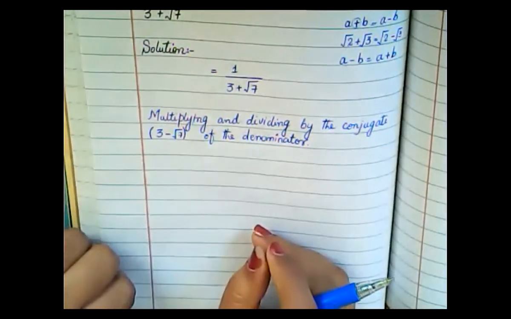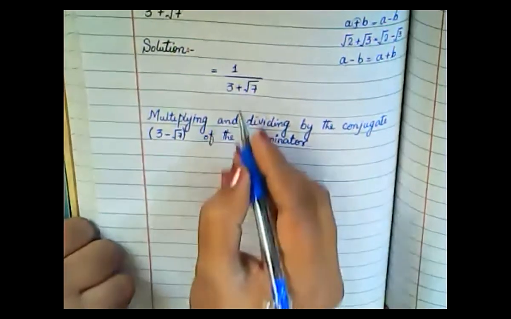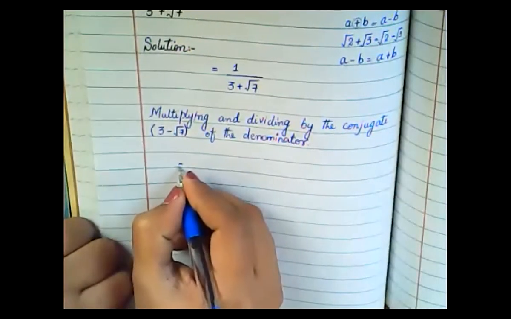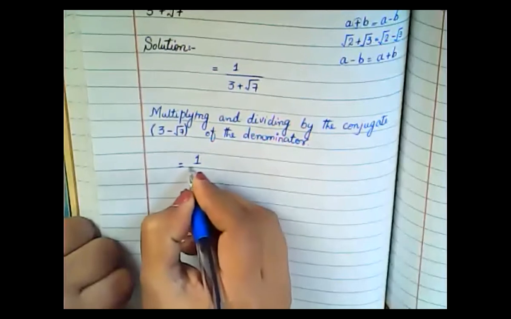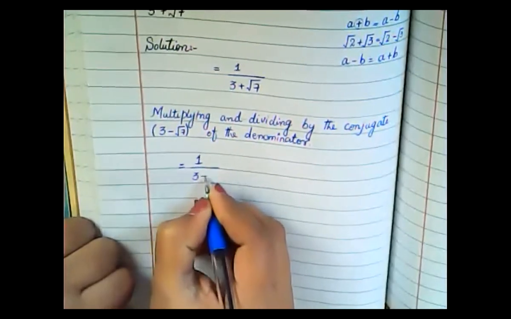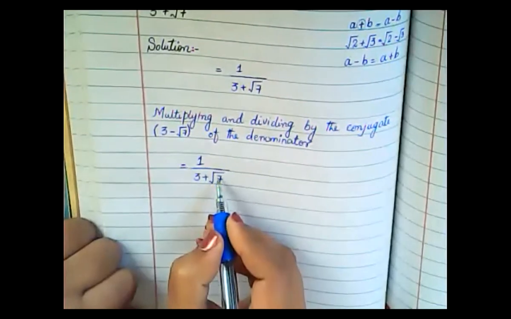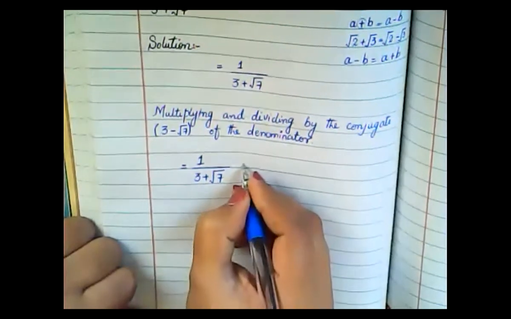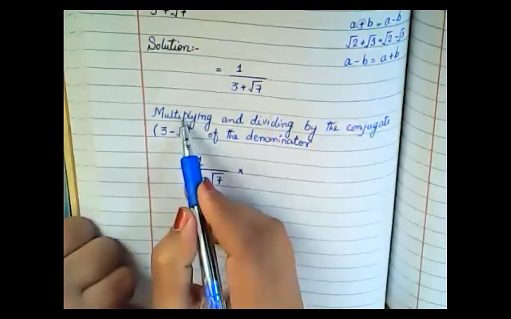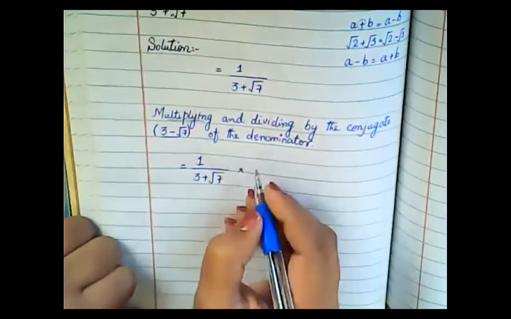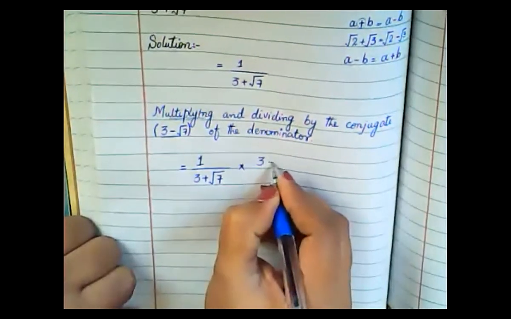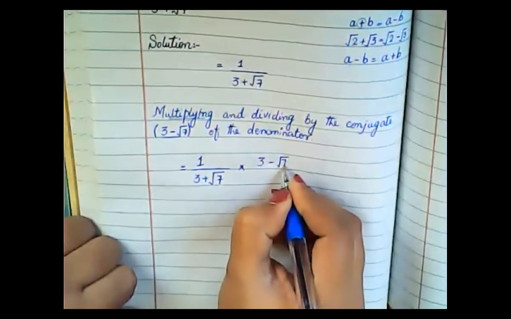Clear? Okay, now first you will write down your question, which is equal to 1 upon 3 plus under root 7. Now you are going to multiply it with the conjugate. So you will write here 3 minus under root 7.